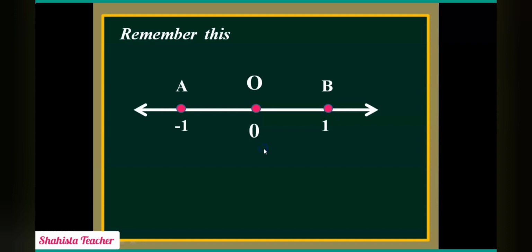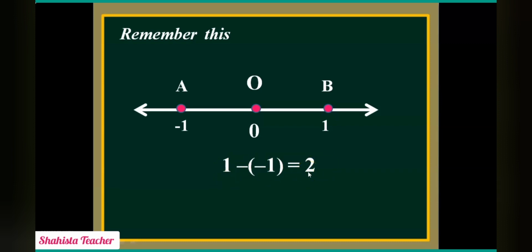So we will write 1 minus -1. Inside the bracket we will write -1. This 1 is for B, and this is for A. A represents -1, B represents 1. B is greater than A. So 1 minus, why? Because we are using the distance formula. 1 minus, inside the bracket we will write -1. So as you know, minus minus gives us plus. So 1 plus 1 becomes 2.